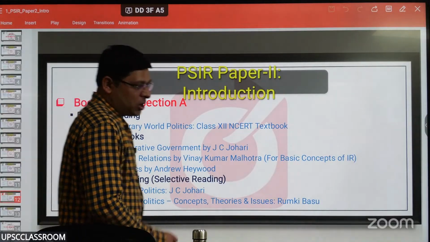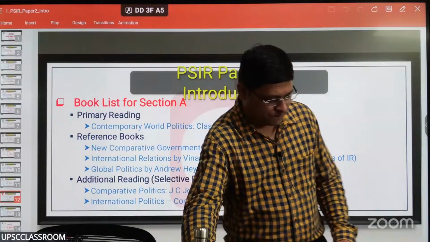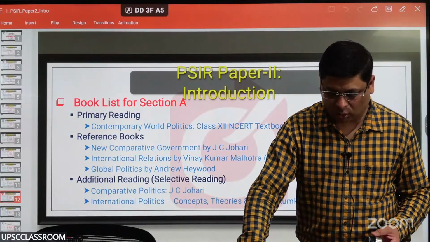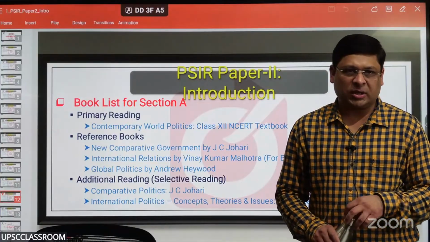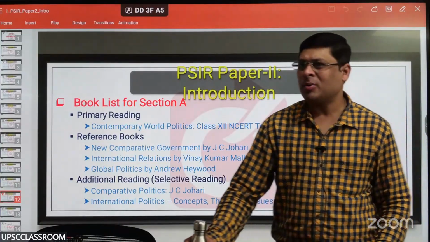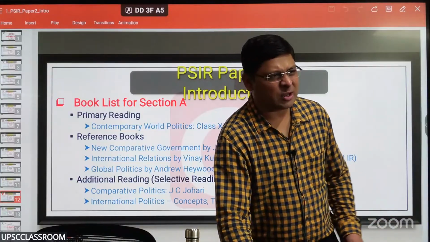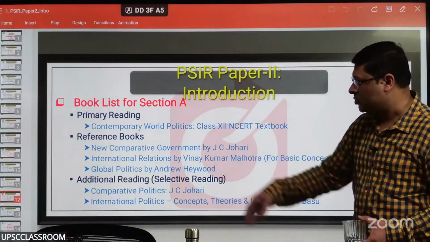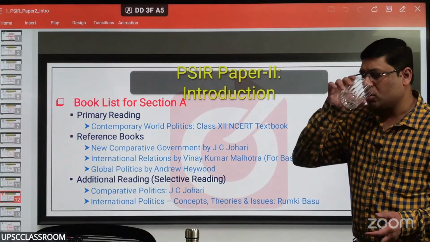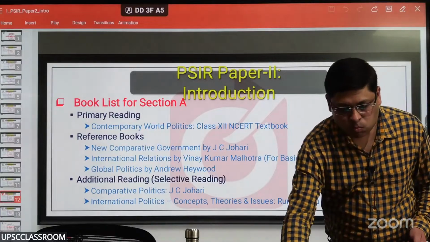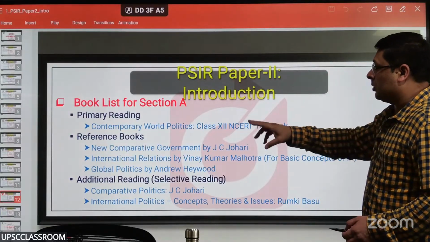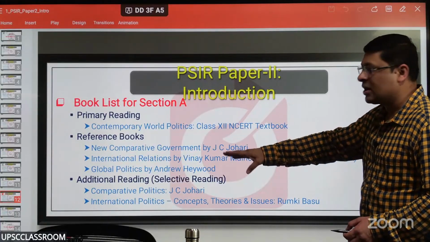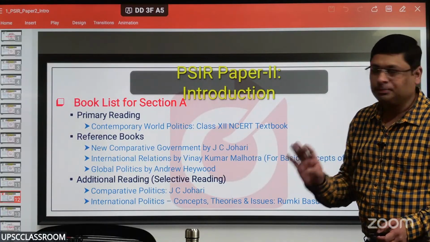Book list for section A. What books you are supposed to read? I would later on talk about two things. One, sample PYQs, any year for that matter. And I would also talk about how to use these books. First, have a look at the list. There are three sections: primary reading, standard reference books, and additional reading, if any.